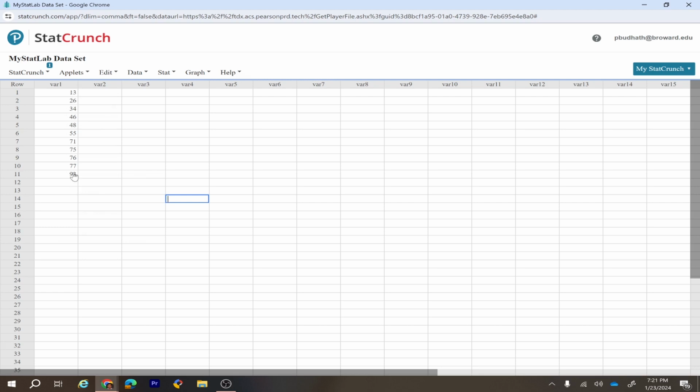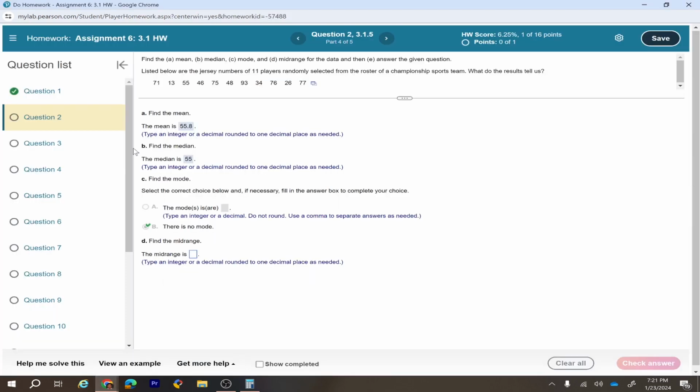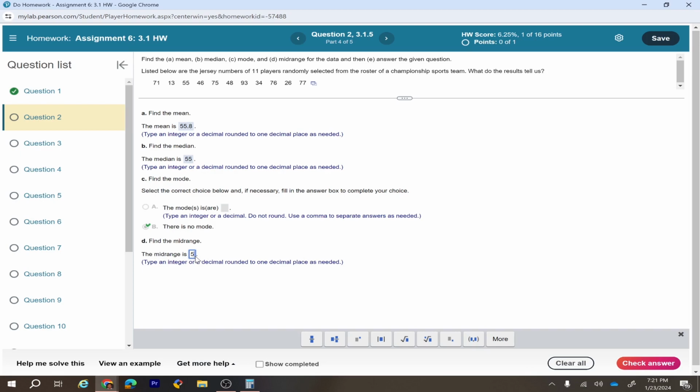So mid-range means it's a minimum value, which is 13, plus maximum value, which is 93, divided by 2. So if I use a calculator here, it's 93 plus 13 divided by 2. So that's the mid-range, which is 53. 53 is the mid-range.